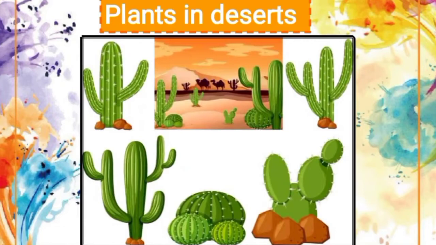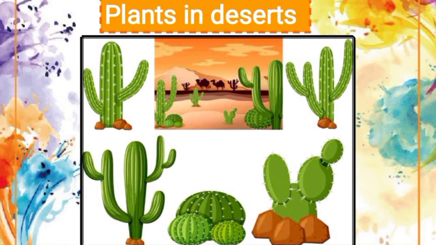Now next is plants growing in deserts. As you know, extremely hot and dry places are called deserts, and there is very little water available in the desert.